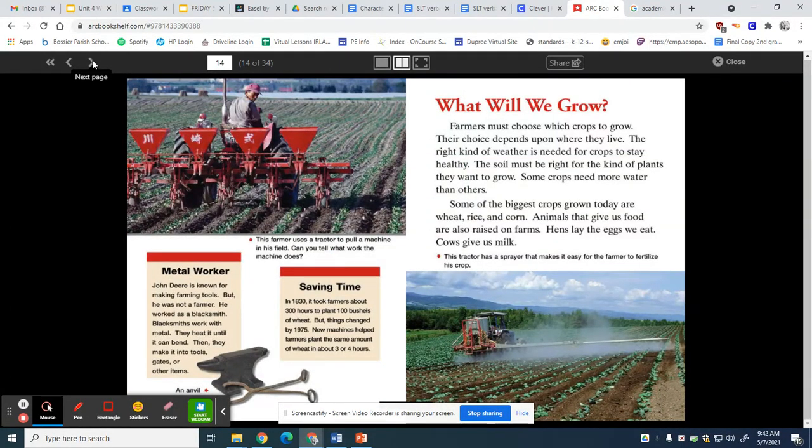Farmers must choose which crops to grow. Their choice depends upon where they live. The right kind of weather is needed for crops to stay healthy. The soil must be right for the kind of plants they want to grow. Some crops need more water than others. Some of the biggest crops grown today are wheat, rice, and corn. Animals that give us food are also raised on farms. Hens lay the eggs we eat. Cows give us milk.